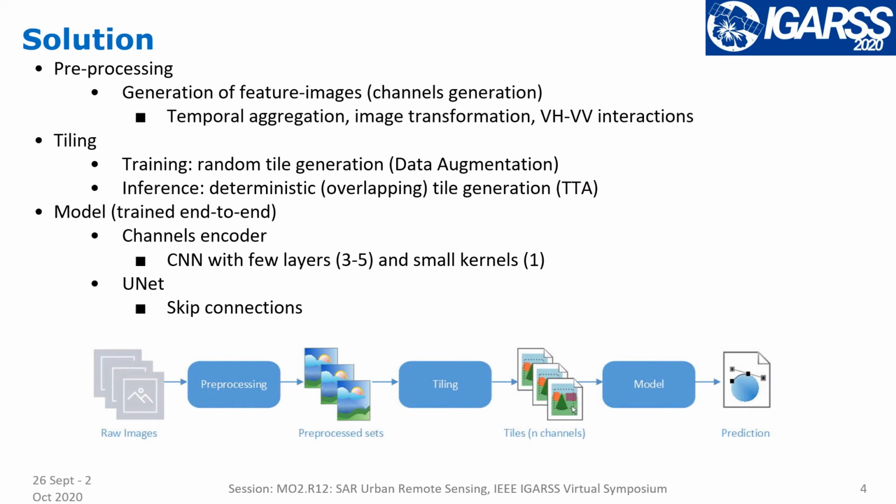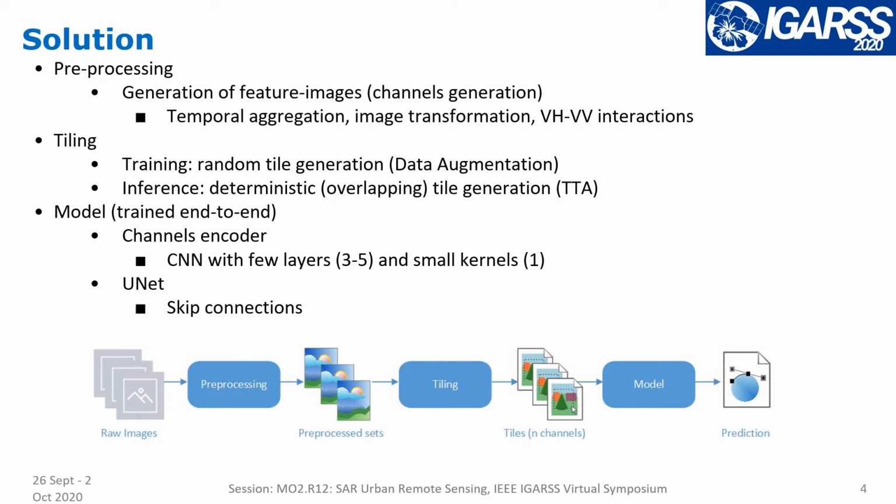Our solution had 3 modules. The first, the preprocessing, was in charge of extracting features. By feature, we mean pixel feature, so each feature is actually a new image. It could be temporal aggregation, an image transformation, interaction between the polarizations, and so on. The output of this module is an image with many channels, 10, 20, one channel for each feature.